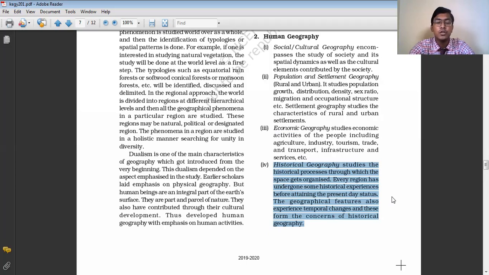So historical geography is also related with history actually. The geographical features also experience temporal changes, and this forms a concern of historical geography. Even the various geographical features, various physical features also, undergo changes in different time periods. So through historical geography, we also try to understand in which different time periods they have undergone what kind of changes.